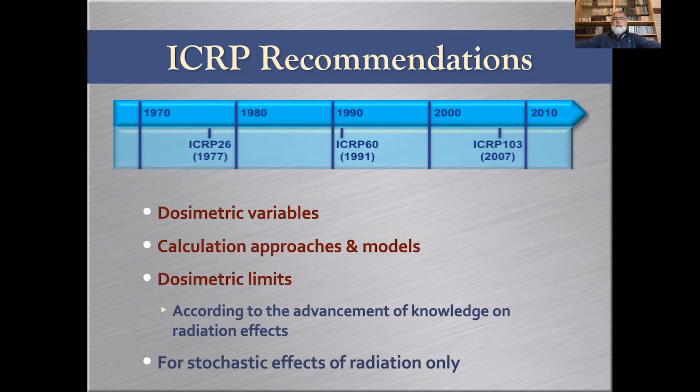Then the ICRP 60, published in 1991, is still widely used all over the world, including Europe. And the new recommendation, ICRP 103, the most recent one, was published in 2007, and we will see why they are not fully used in nuclear medicine dosimetry.